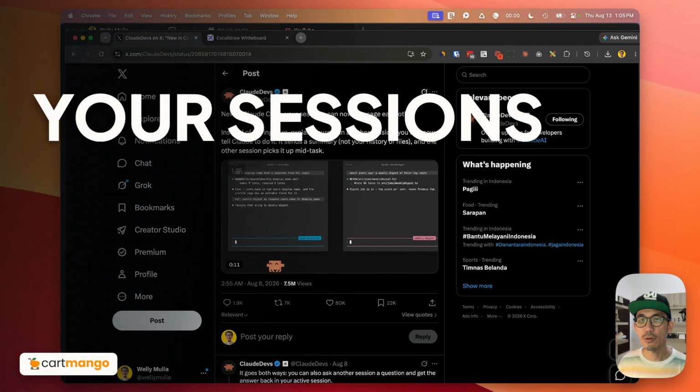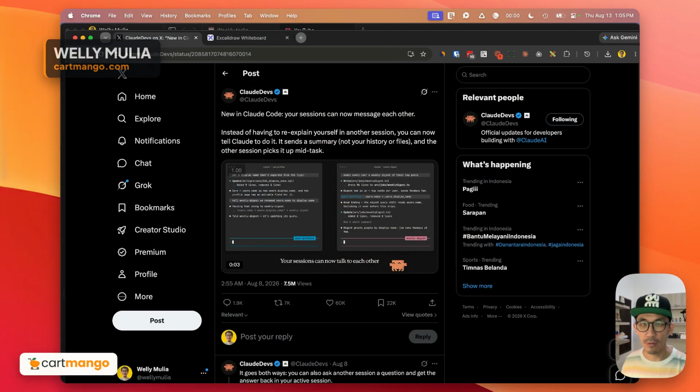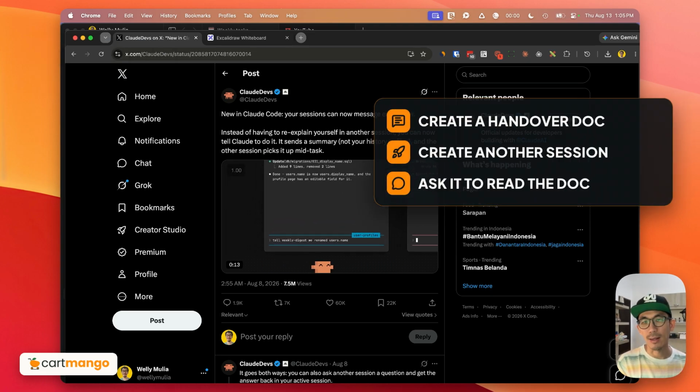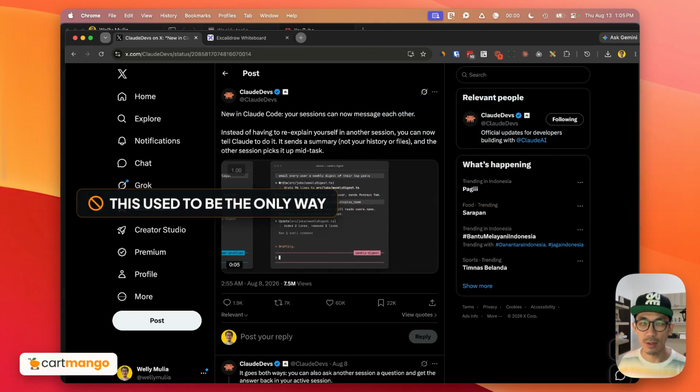A new Claude Code feature has been released a few days ago. Now your Claude Code sessions can talk to one another. What we usually do before this feature was released is we would ask the current session to create a handover document, right? And then we would create another session and ask it to read that handover document. This used to be the only way to bring the current session up to speed.